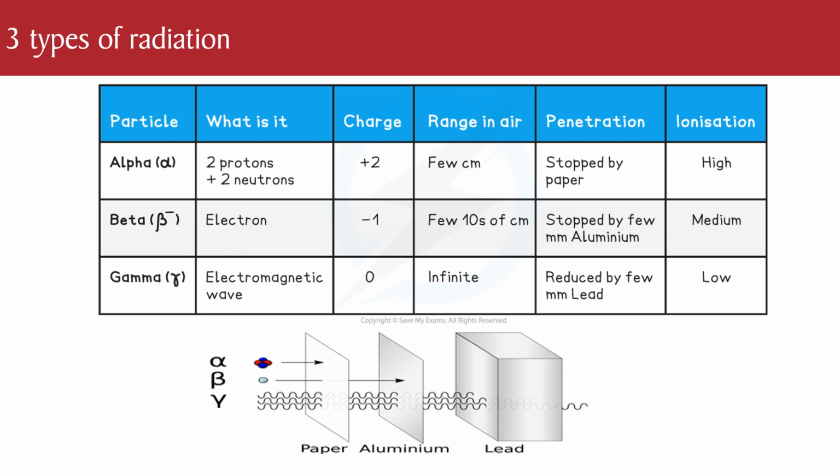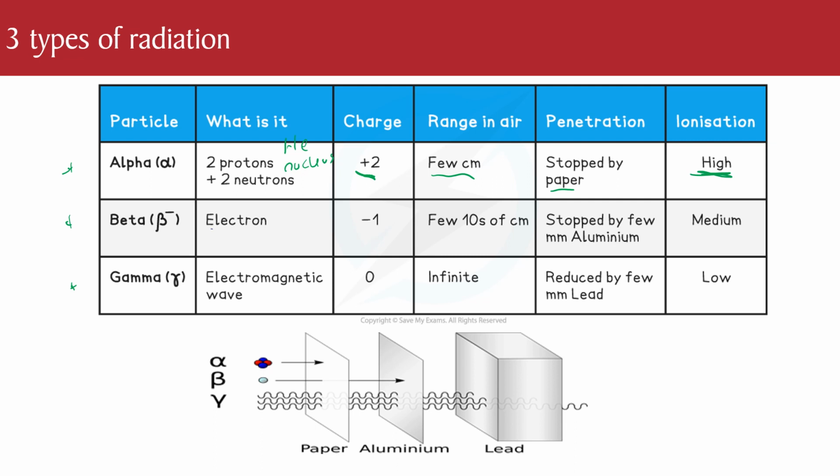Now, on to the three different types of radiation. We've got alpha, beta, and gamma. Now, what exactly is alpha? It's 2 protons and 2 neutrons. Often we'll call it a helium nucleus. If you think about it, helium nucleus means it's just the middle bit, there are no electrons around the outside. And because it's got 2 protons, it's got a positive 2 charge, it can travel a few centimeters in air. It gets stopped by paper, and we can see that on the diagram at the bottom. Ionization is a bit like how much damage it can cause to DNA, and for alpha it is high.